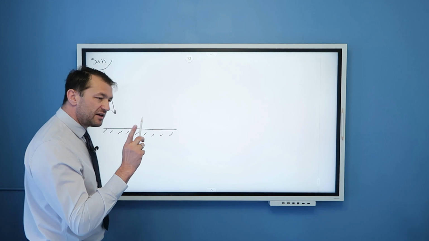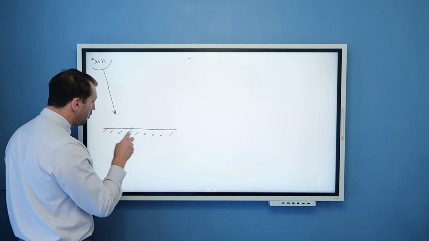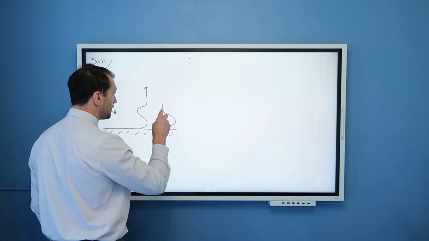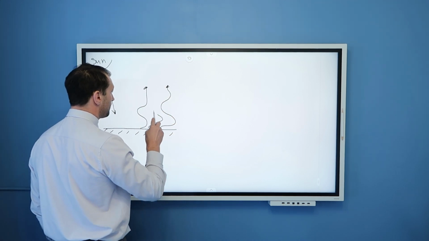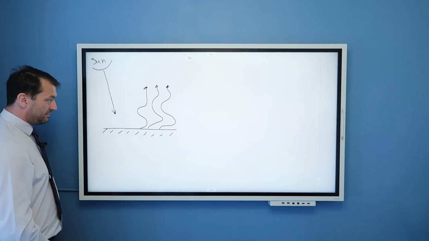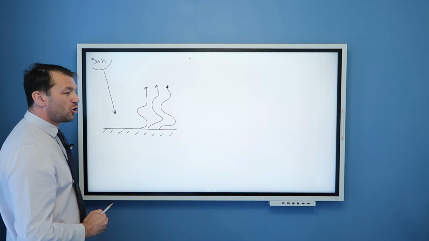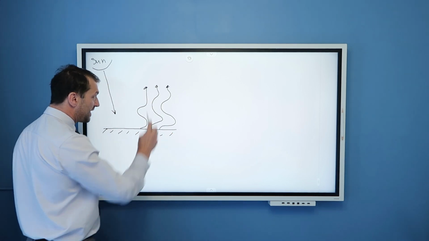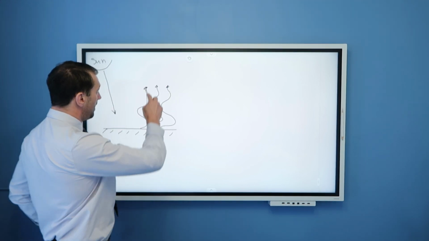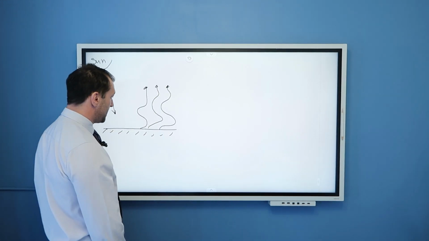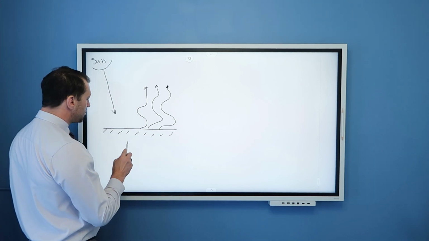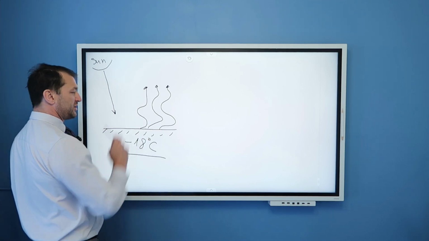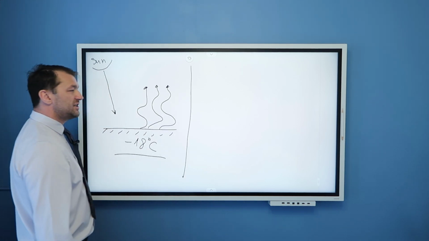Now, if there was no atmosphere, this absorbed radiation would be allowed to escape into outer space. Schematically, this is incoming shortwave radiation that is absorbed by our planet, and then our planet radiates long wave radiation back into outer space. And the average temperature on our planet would be negative 18 degrees Celsius if this was the case. But we saw that this is not the case.